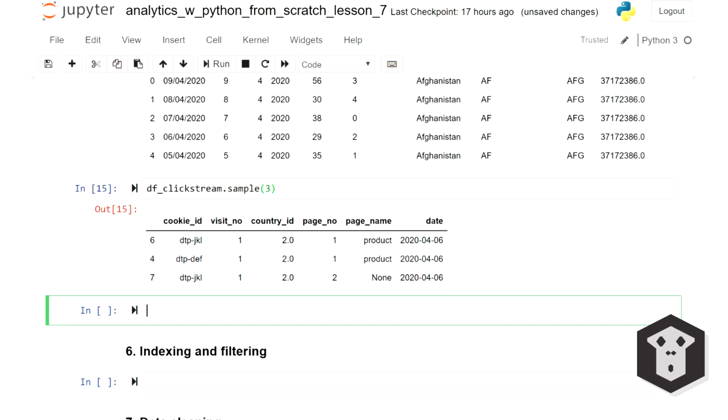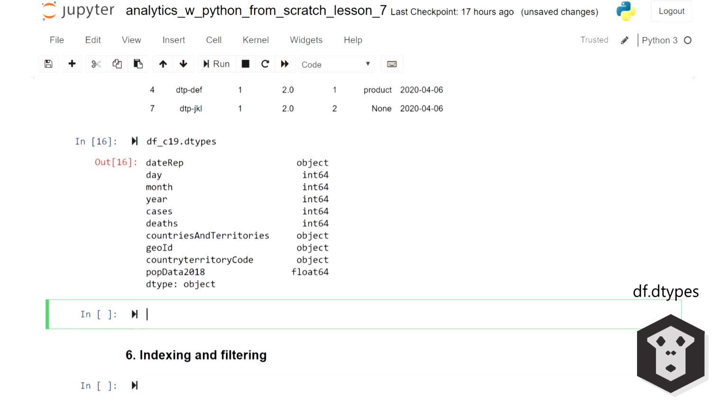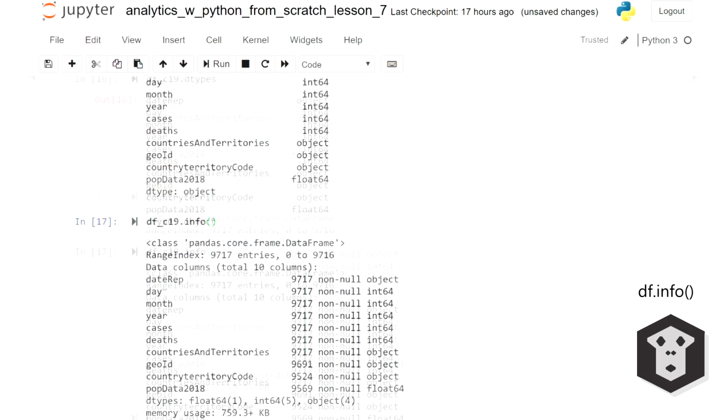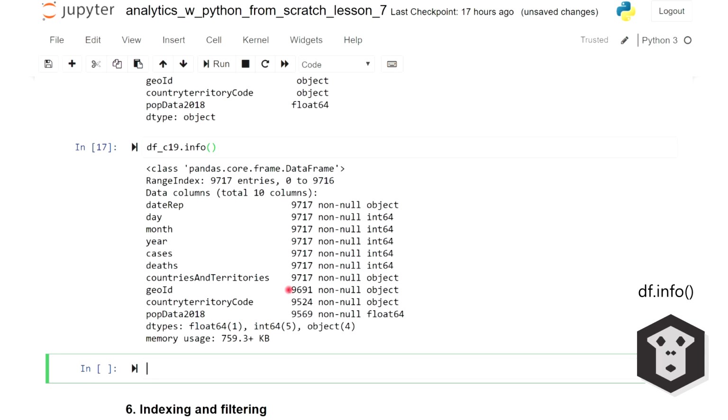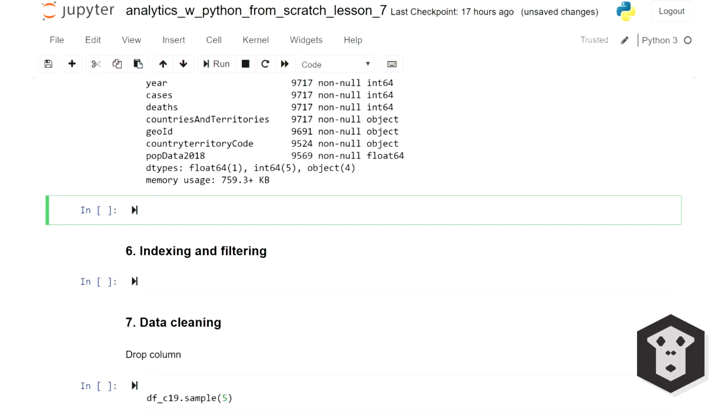The dtypes attribute works like the dtype attribute in Numpy. We can try it on our coronavirus data frame. It lists the columns and the data type of each column. For instance, day is an integer, but population is a float. This gives you similar results as the info function. The main difference is that it gives you the number of rows, as well as whether some values are null or not. Just like in Numpy, there's also a wide array of statistical functions that you can use.